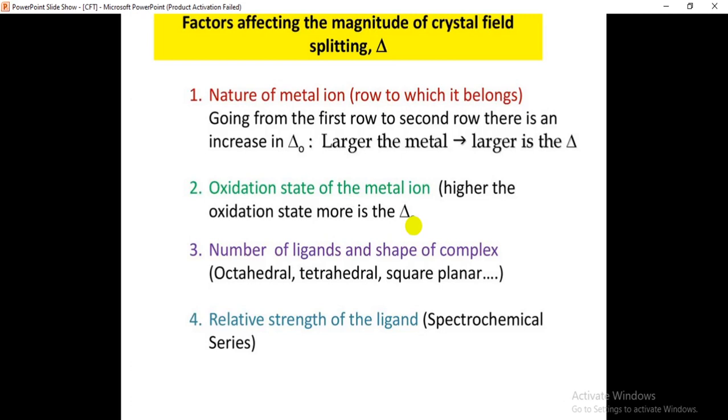Coming to the third one, that is the number of ligands and shape of the complex. The number of ligands and the shape of the complex also affect the magnitude of the crystal field splitting.